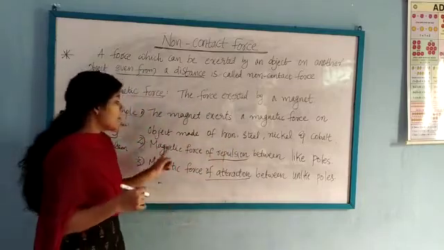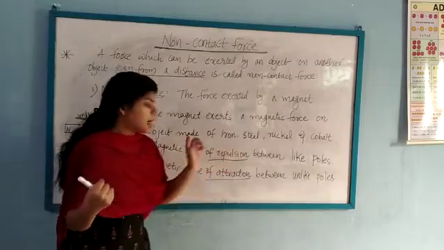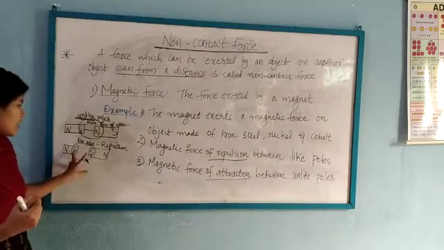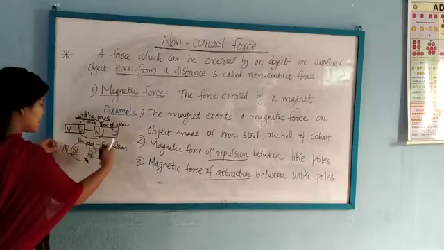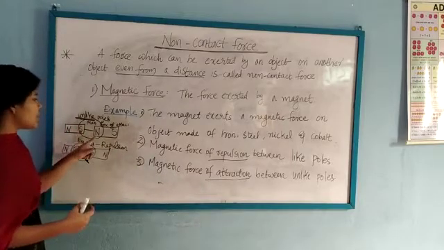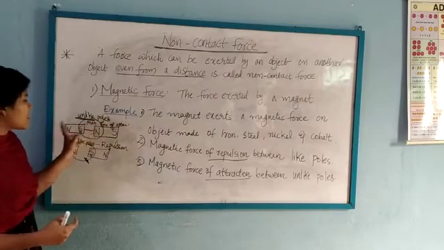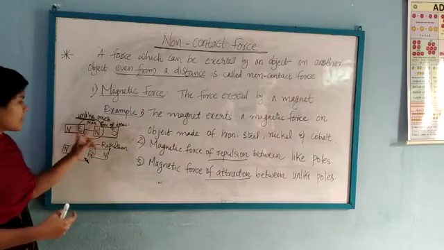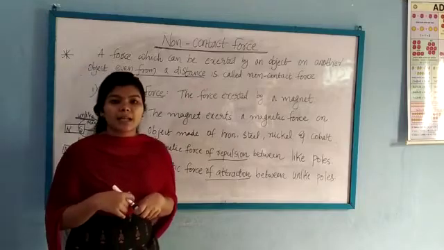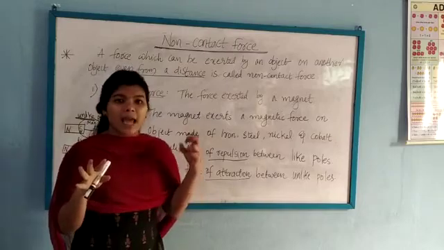The second one is magnetic force of repulsion between like poles. Here like poles, south and south, are close to each other. Therefore, when they come closer, they will repel each other. South and north are unlike poles, so there is a magnetic force of attraction between these magnets. These are the examples for magnetic force. We know that in the case of magnetic force, there is no physical contact between the magnet and the iron objects.